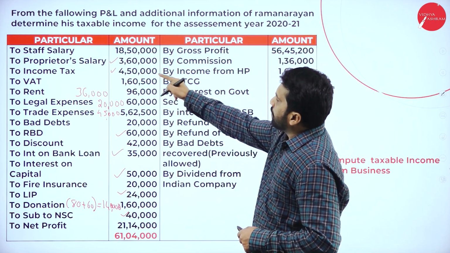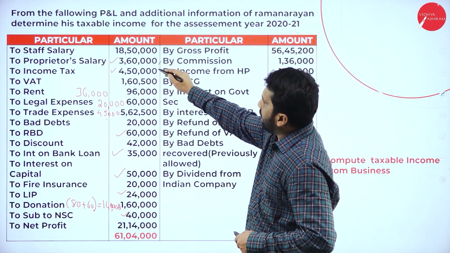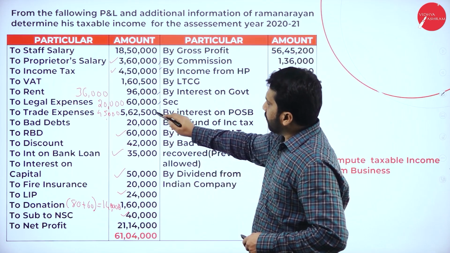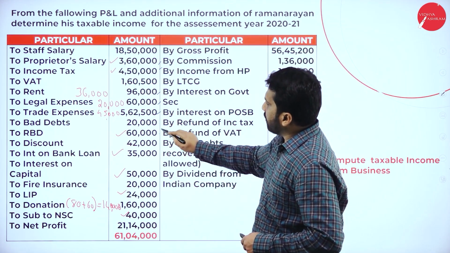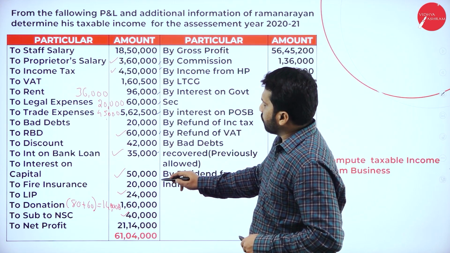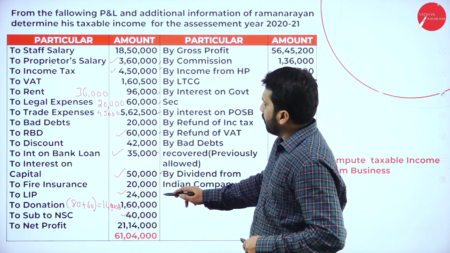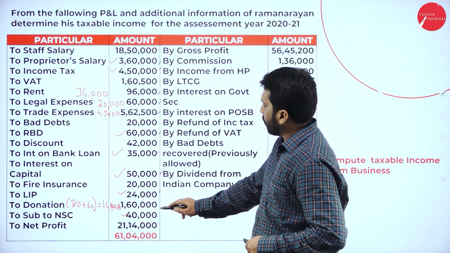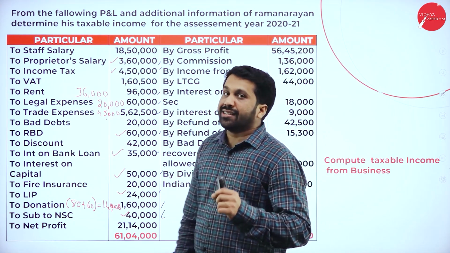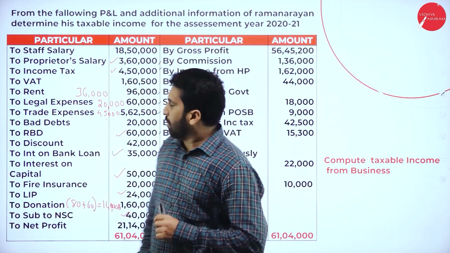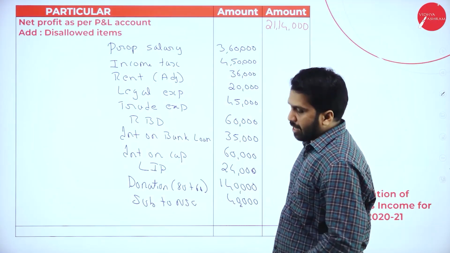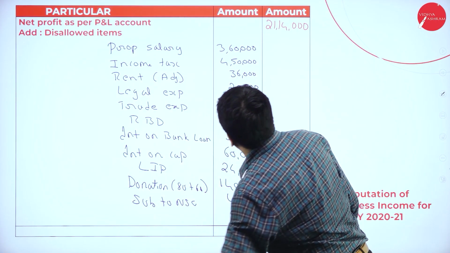Almost I am done with proprietor salary, income tax, and I have taken rent, legal expenses, trade expenses, RBD, and interest on bank loan. And this will be your interest on capital, LIP, and donation NSC. We have taken everything which are disallowed. Now, we are done with disallowed items. So, we will add how much is your disallowed.